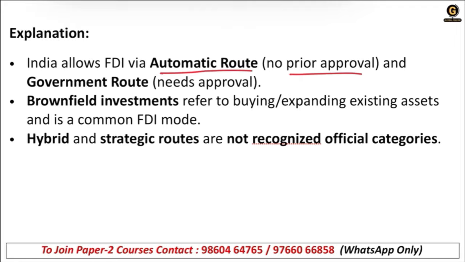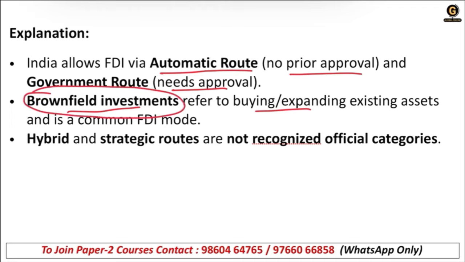And the government route needs approval, that we have discussed in the theory session. Brownfield investment is a type of FDI, which refers to buying or expanding existing assets and is common in FDI mode, correct? Brownfield means you are acquiring an existing company or existing business. That is a type of FDI.